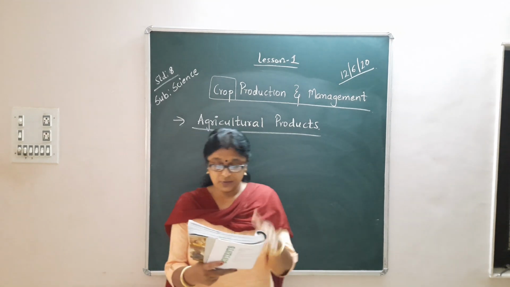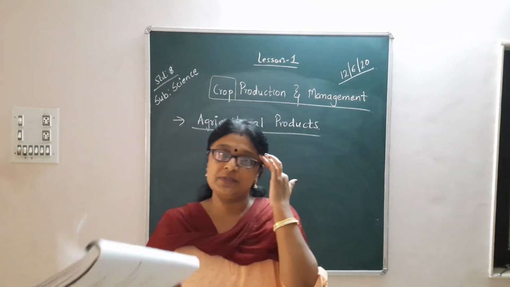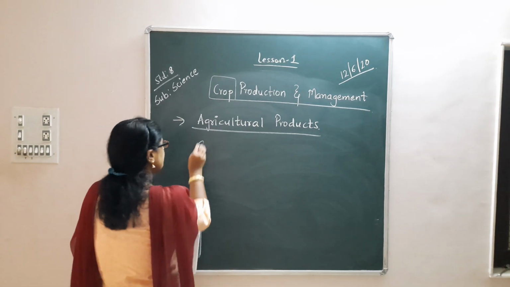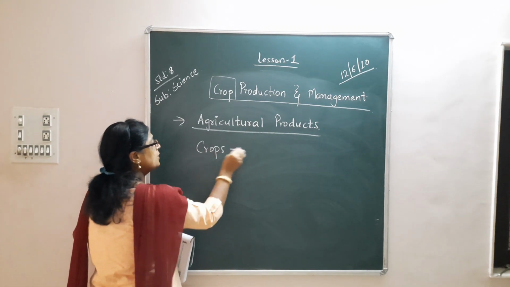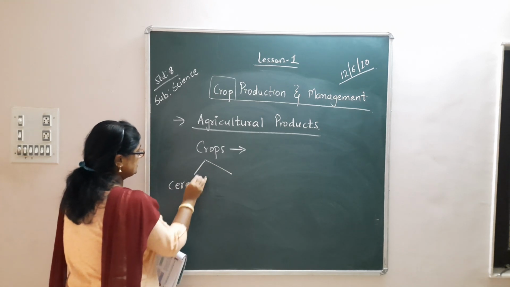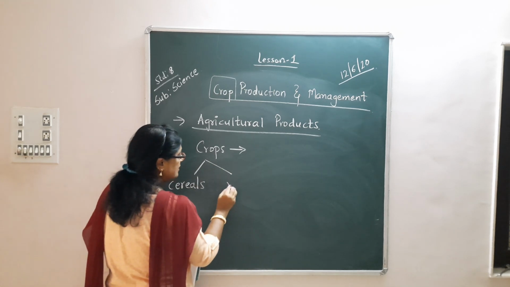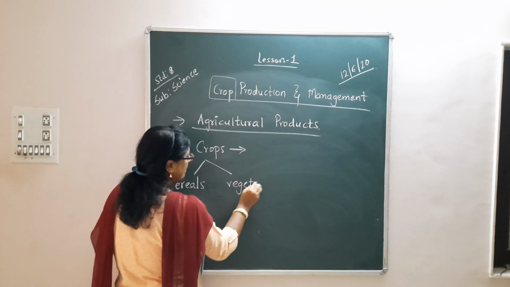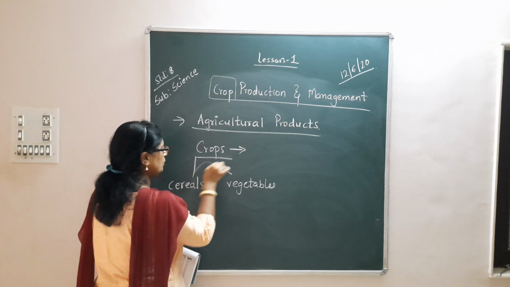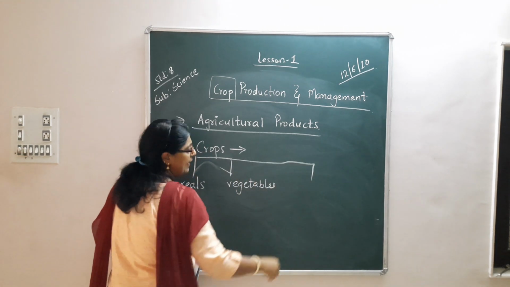You already know that crops are of different types like cereals, vegetables and fruits. Now crops, so they are of different types. They are cereals, then vegetables, and fruits.